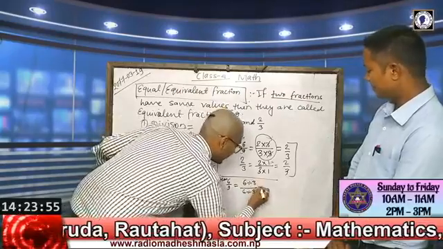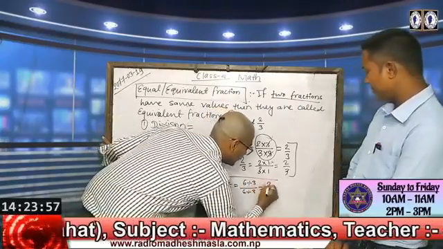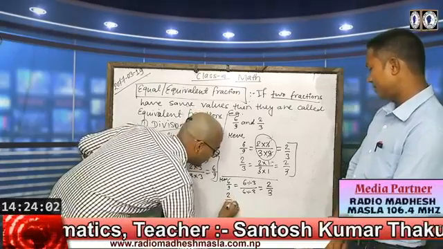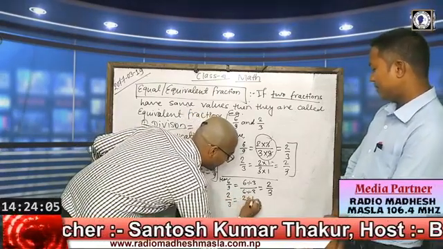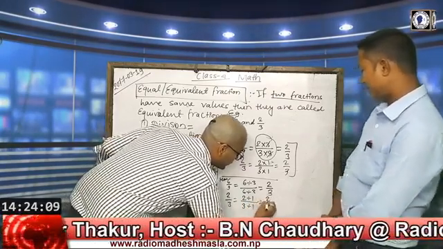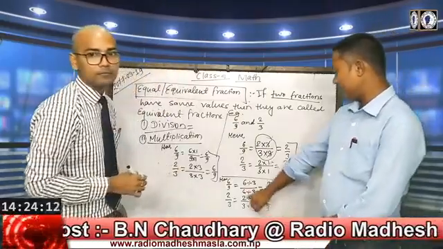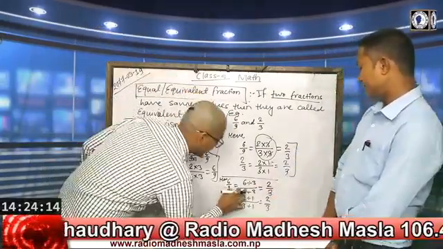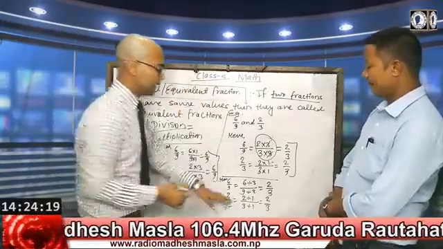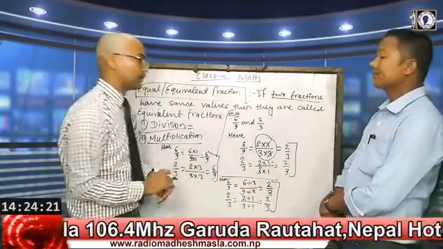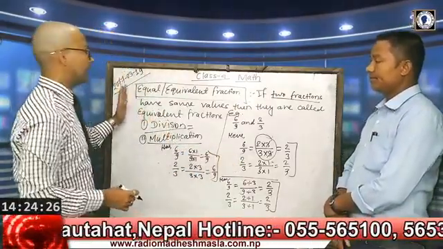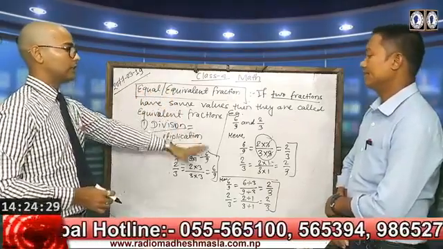So here 3 twos are 6 and 3 threes are 9. Another is 2 by 3, so 2 divided by 1 and also 3 divided by 1, then we will get 2 by 3. I think it's 9, right, sir? Yes, sorry, 9. Then again we have the same number. So by multiplying or dividing, we can find the equal or equivalent fraction in this way.